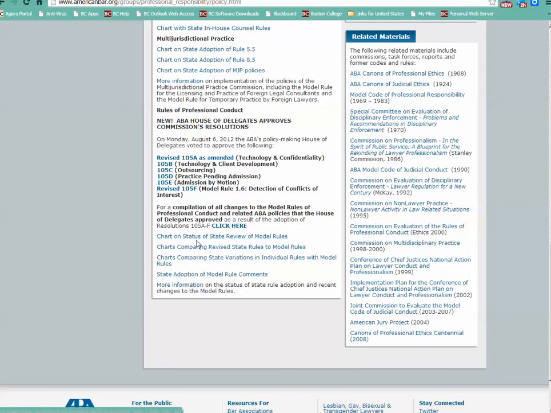So if we scroll down on the right, there's a chart on the status of state review of model laws, a chart comparing the revised state rules to model rules, a chart comparing state variations, and a list of the state adoption of the model rules.